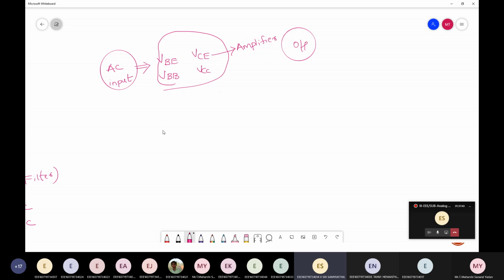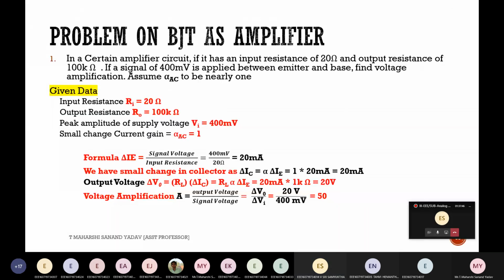Okay, sir. So now can you solve this problem? See here, in a certain amplifier circuit, it has been given that input resistance Ri is equal to 20 ohm and output resistance, I mean load resistor, is 100 kilo ohm. And the input is 400 millivolt.